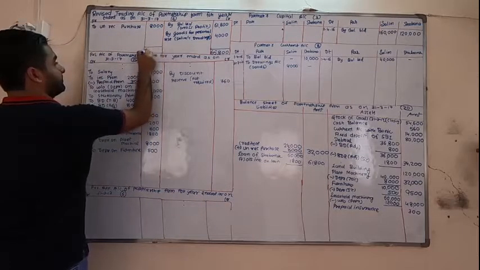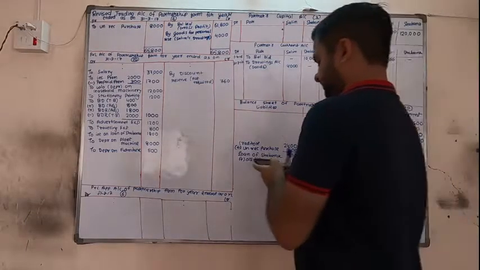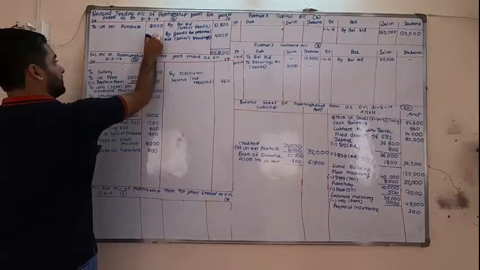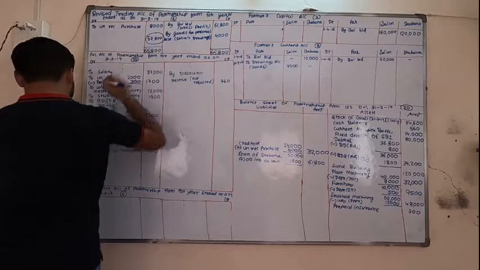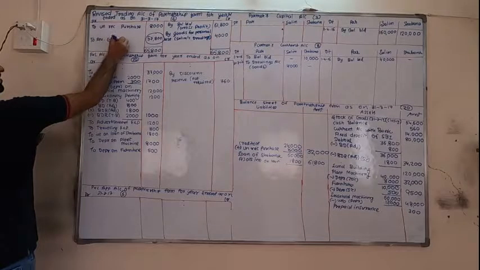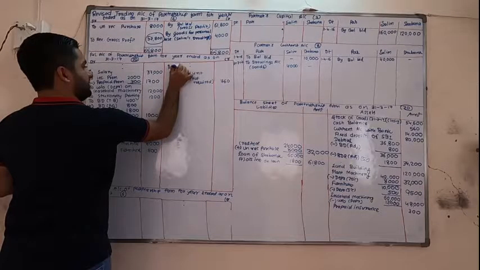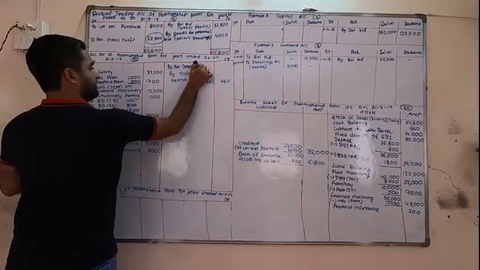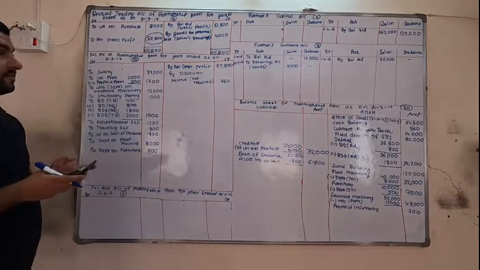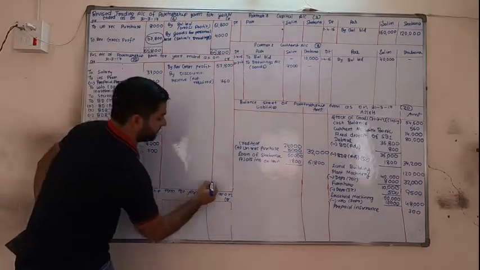65,800 minus 8,000 is 57,800. To revised gross profit here, by revised gross profit 57,800 plus 760. Okay, so it is 58,560.